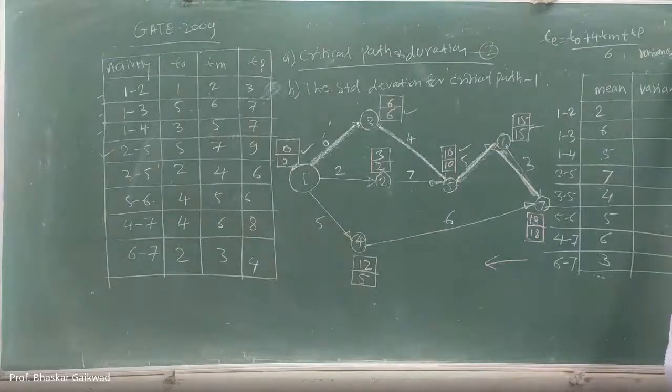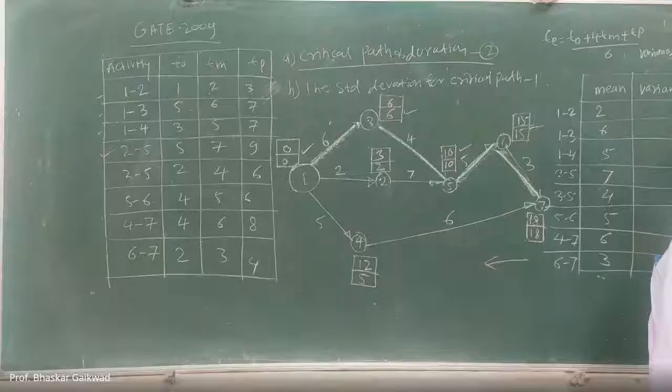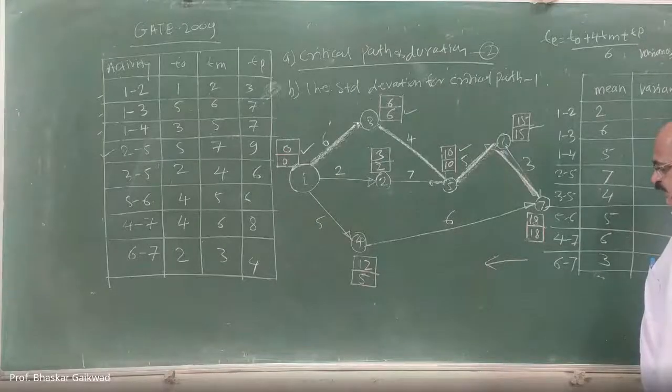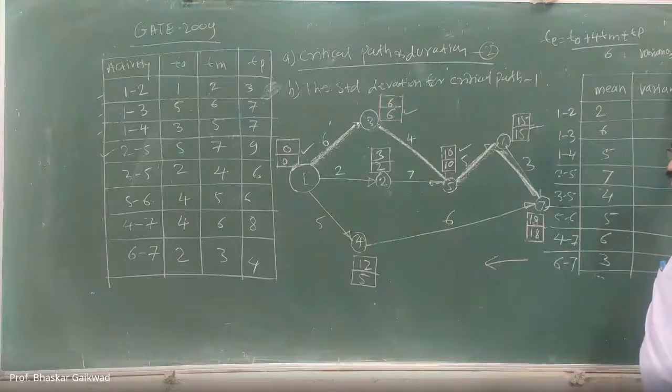TP minus TO divided by 2 square. TP, once again you have to repeat, TP minus TO divided by how much? Not 2. It will be 6.